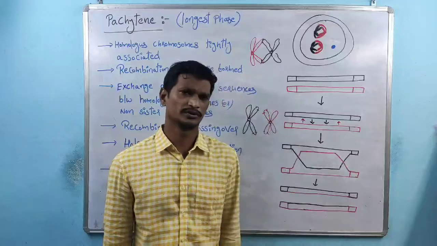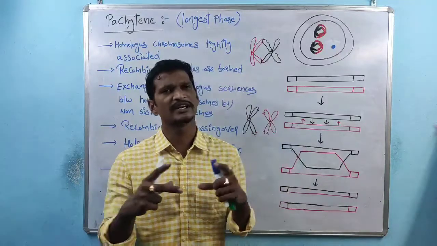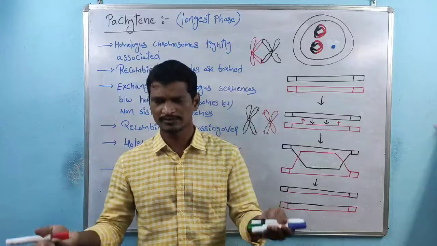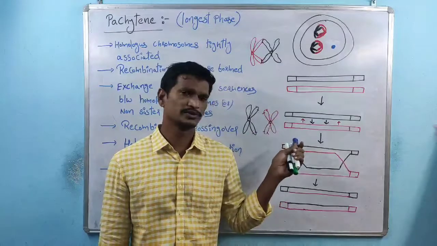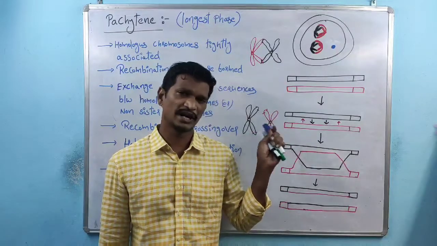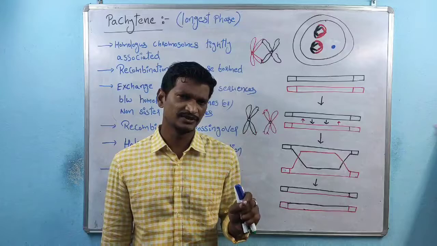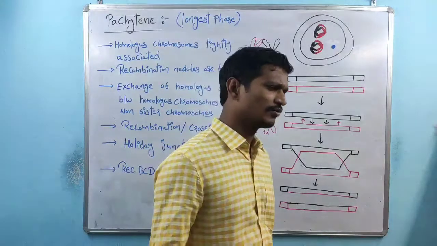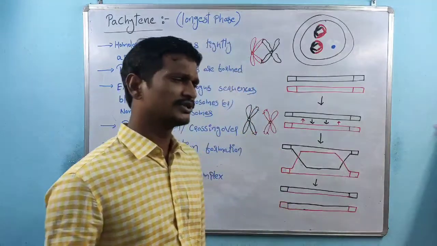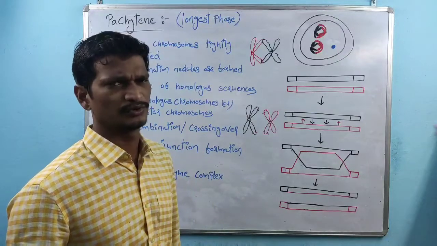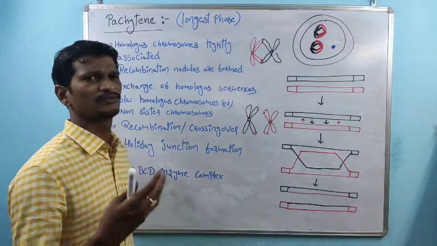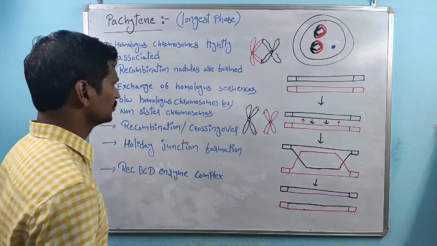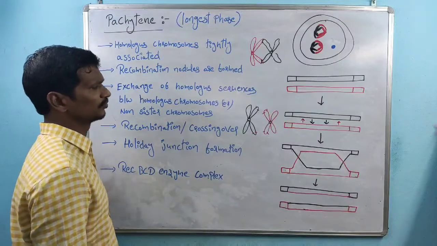So these two are homologous because these two sequences are identical. Another two chromosomes are identical with another type of sequence, so these two are considered homologous chromosomes. Within the 46 chromosomes, maybe 3 pairs, 4 pairs, 5 pairs, or 6 pairs are homologous. It depends.